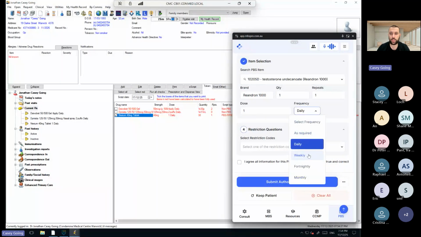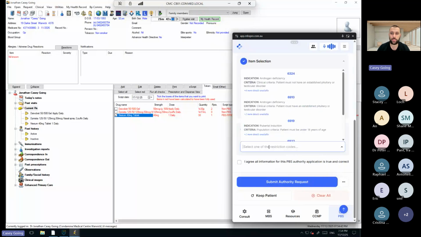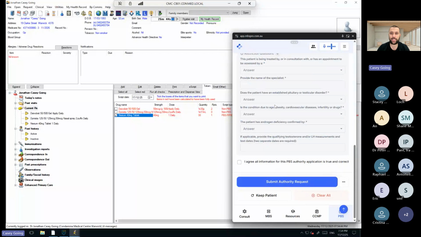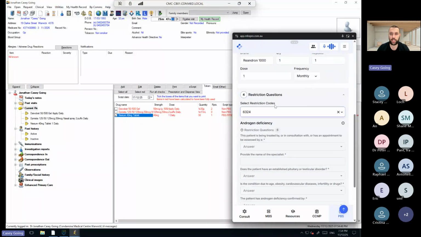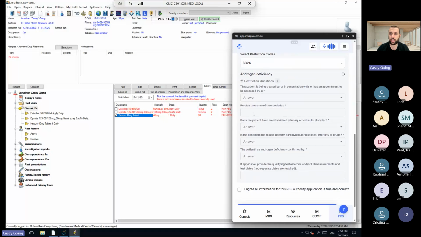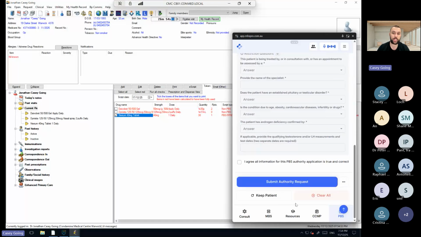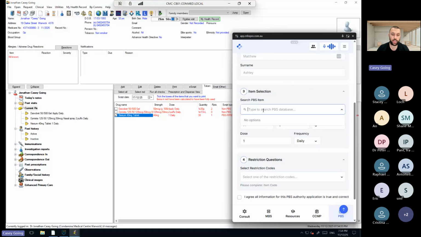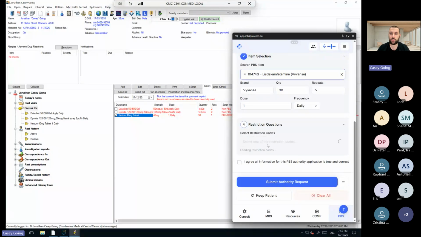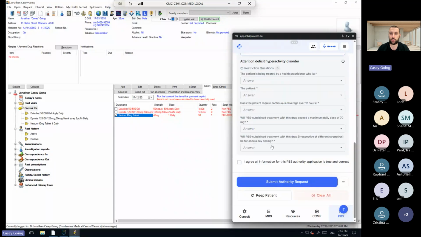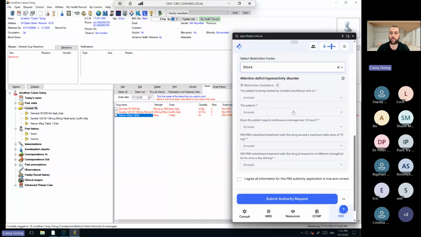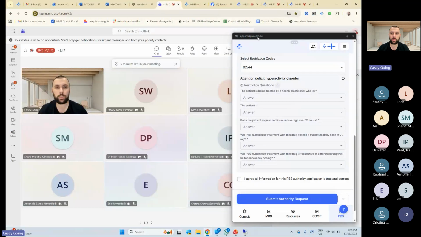So one of the things you can do is put in one as required, or even just 1 monthly, and it should still give you the authority script, but we're going to update that to put in 3 months. But you can answer all your questions: who was the specialist that provided it, what's the specific reason you're giving it. Same as any of the ADHD medications, it should still give you the appropriate restriction codes, and so on and so forth. And questions. So let me answer a few questions while we're here, because I know we've probably got a few.